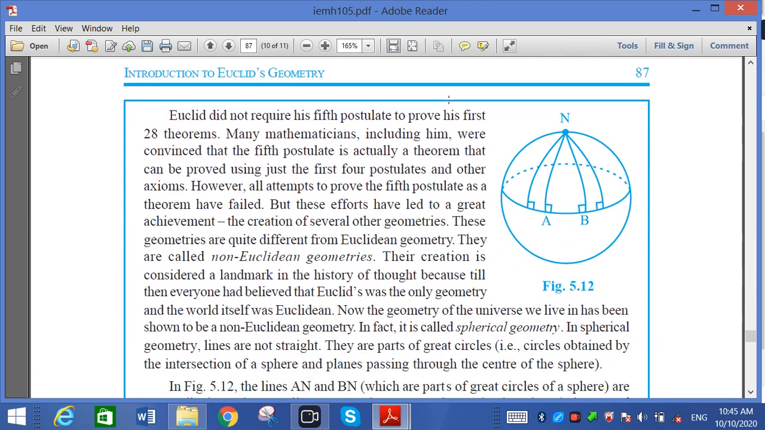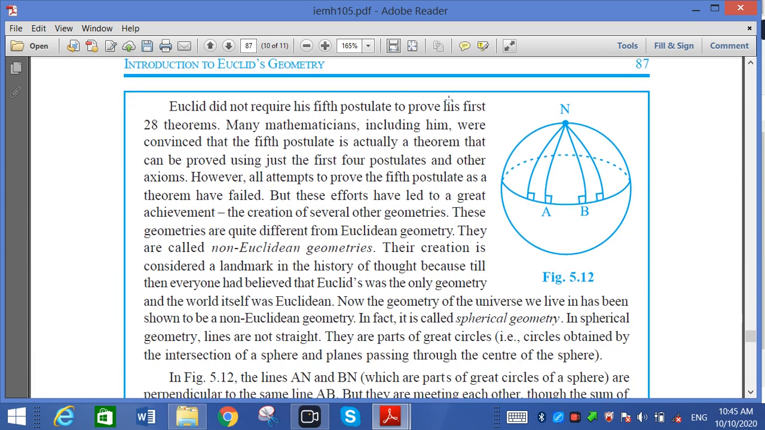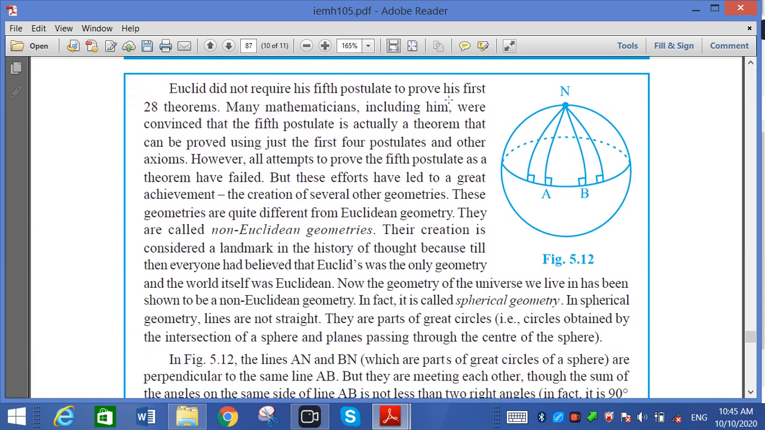Now non-Euclidean geometry. That is important for us. Euclid did not require his fifth postulate to prove his first 28 theorems. Many mathematicians, including him, were convinced that the fifth postulate is actually a theorem that can be proved using just the first four postulates and other axioms. All attempts to prove the fifth postulate as a theorem have failed, but these efforts have led to a great achievement, the creation of several other geometries.